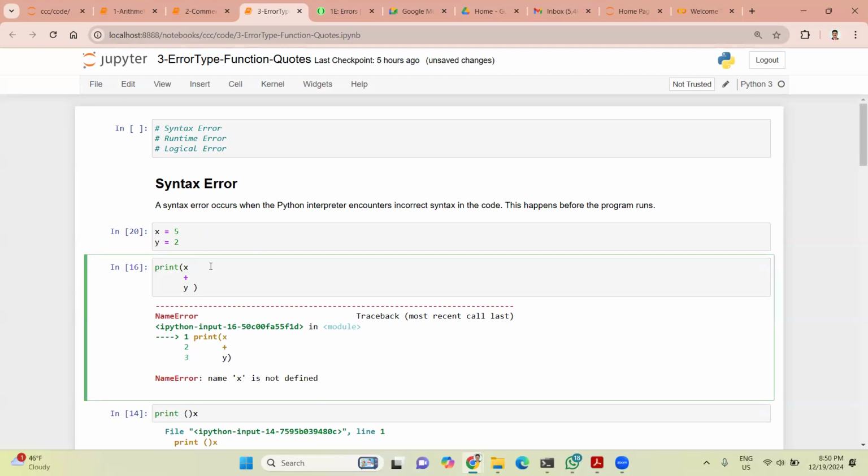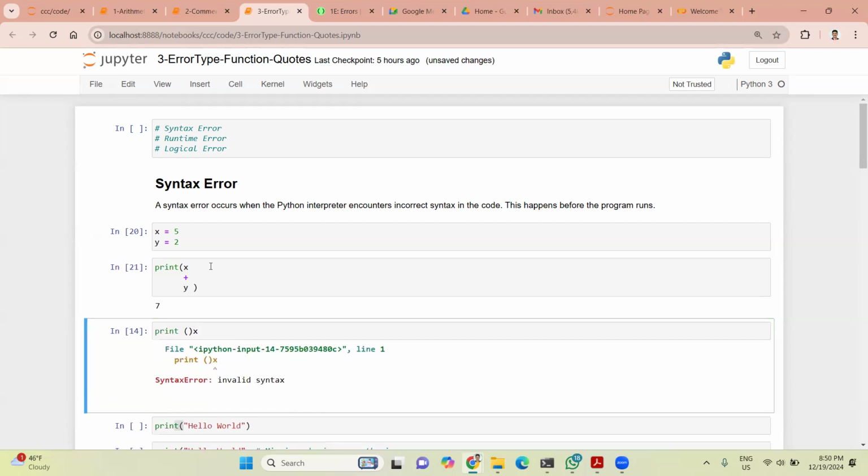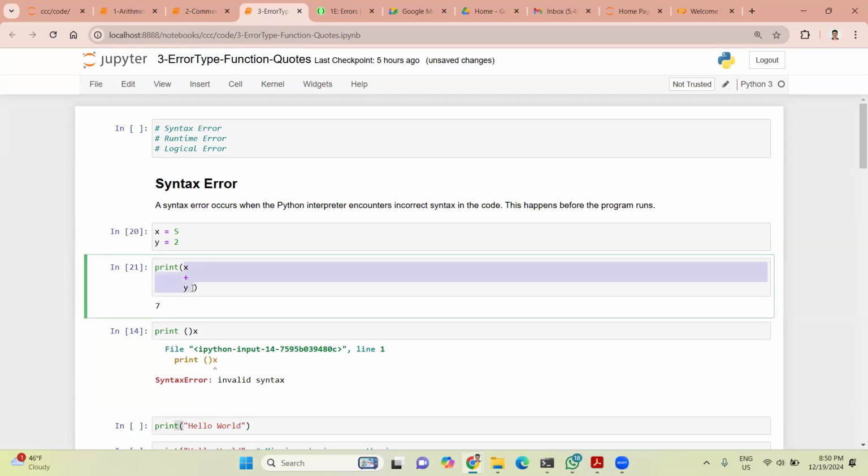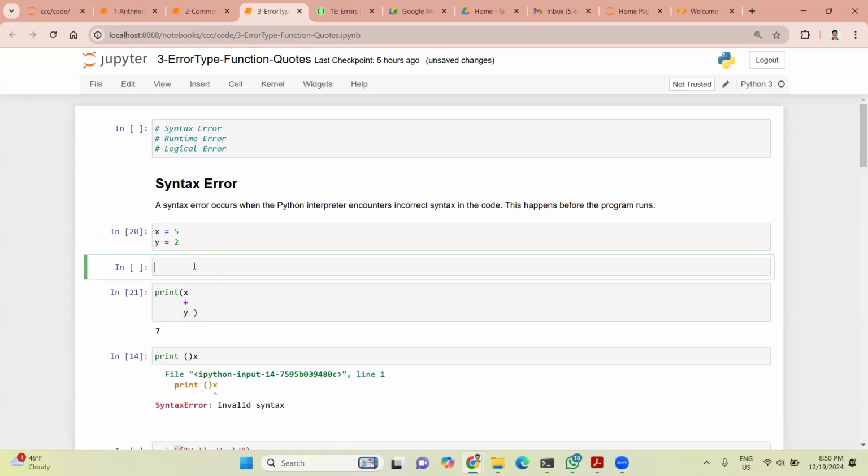Because x plus y are not in the same line. Okay, let us check. Oh, it's going to work. Why? Because whatever we are putting inside this bracket, it is able to work. Let us check some other things also.